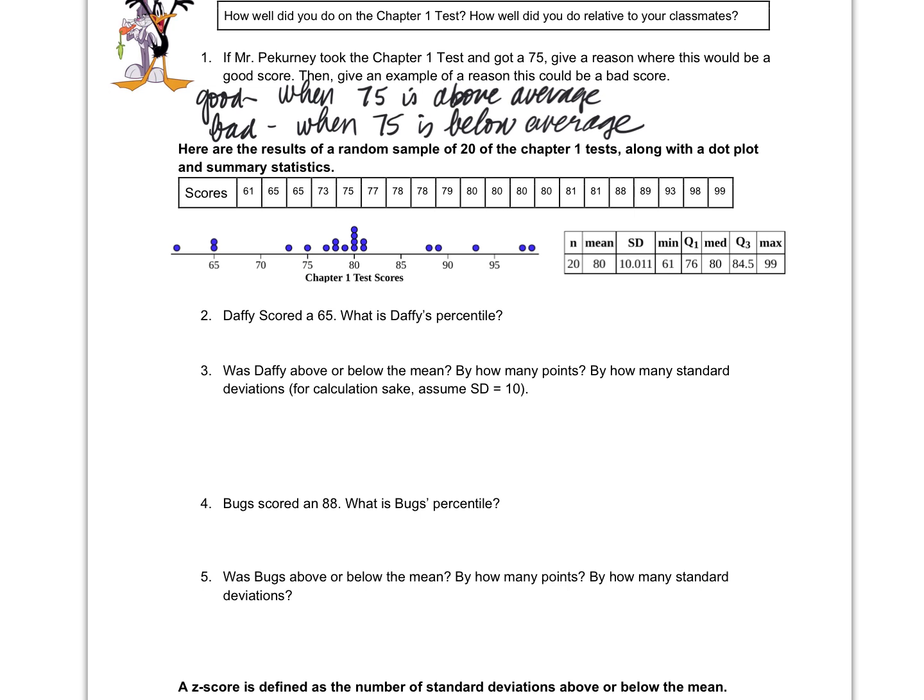Percentile, remember, it means less than or equal to. So if the score is 65, I look at how many scores are 65 or below. So how many is that? 3. There you go. 3 out of 20, if we make that a percent, that means it's 15%, right? So Daffy's in the 15th percentile. Remember, in interpreting world, that means that 15% of the people scored a 65 or less.